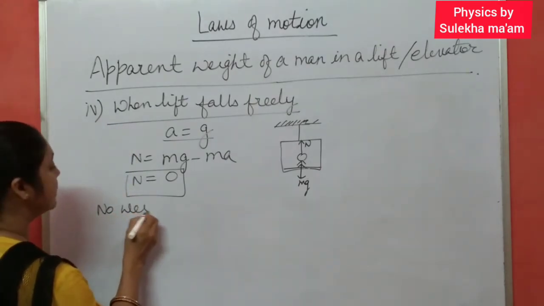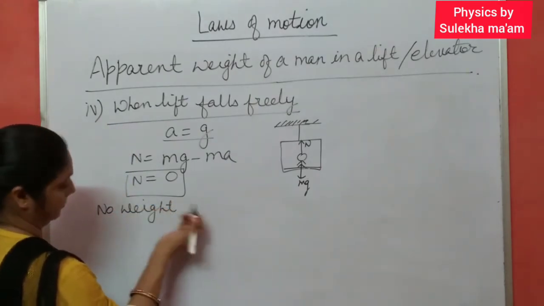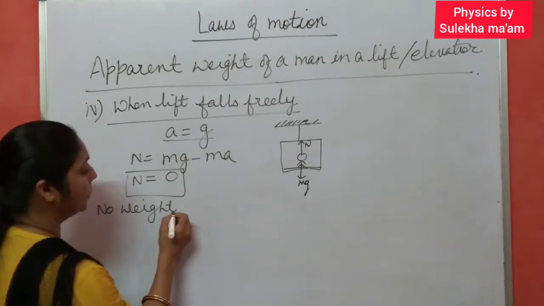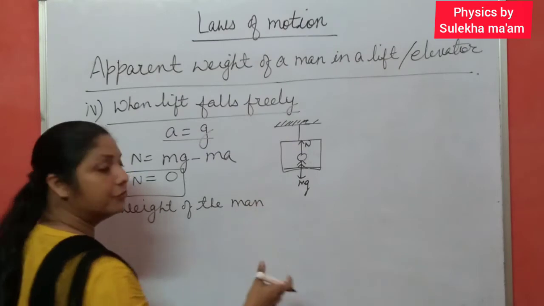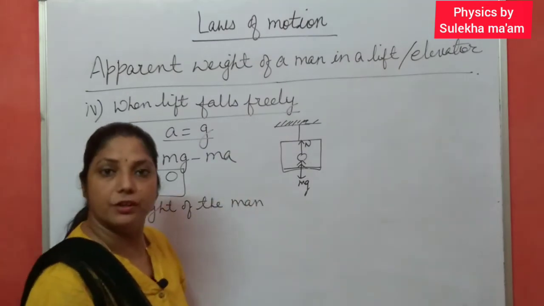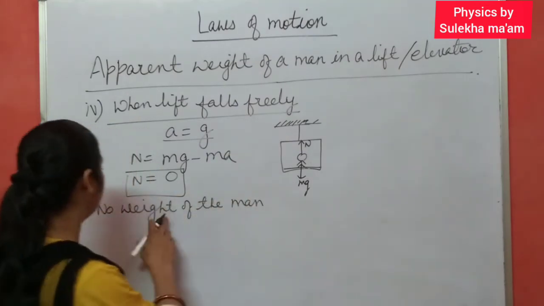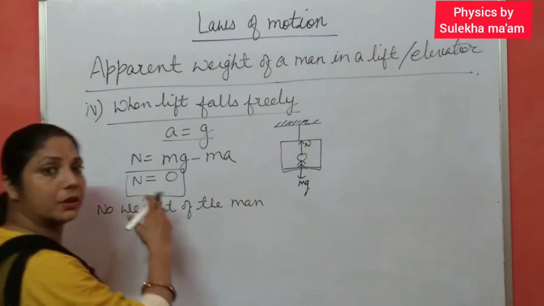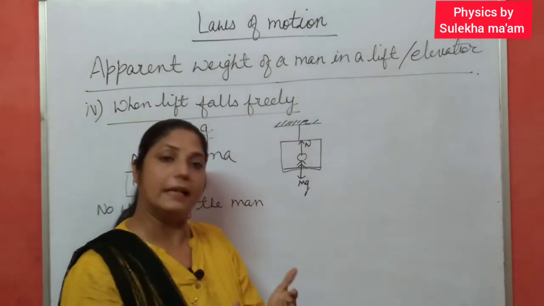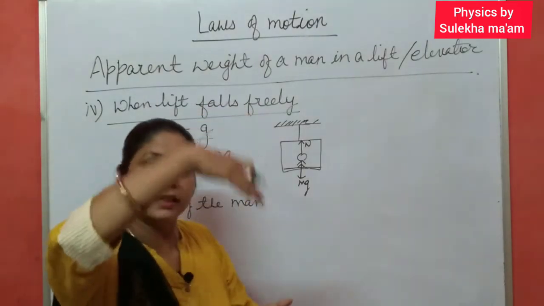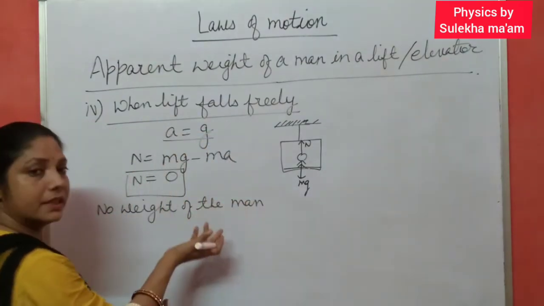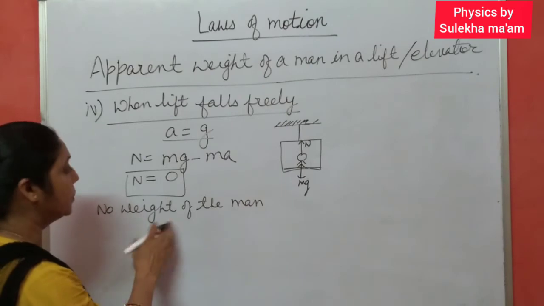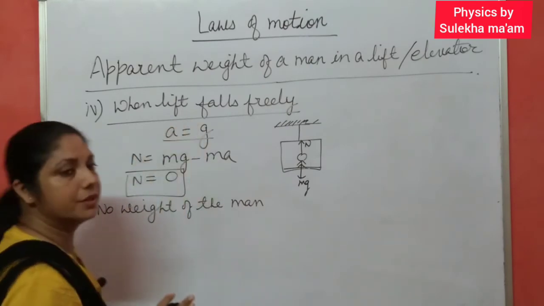The man feels weightlessness. The man falls freely under the action of gravity. Why is weight 0? Because both the man and the lift are moving in the same direction with the same acceleration. So the man feels weightlessness. There is no weight of the man when the lift falls freely.